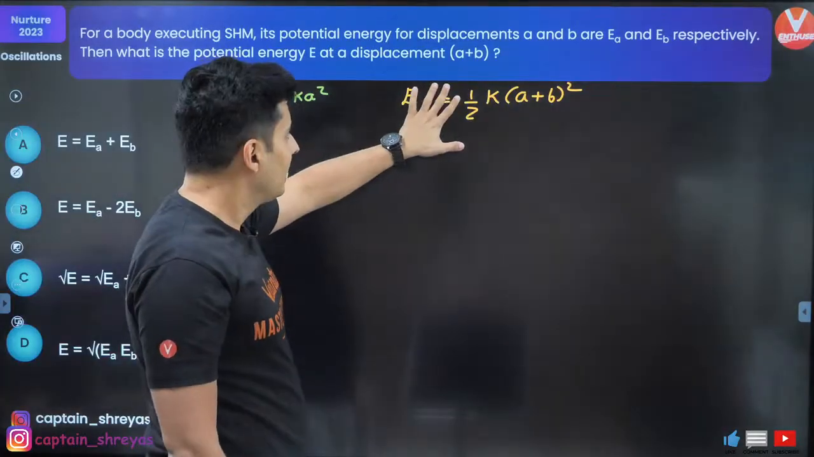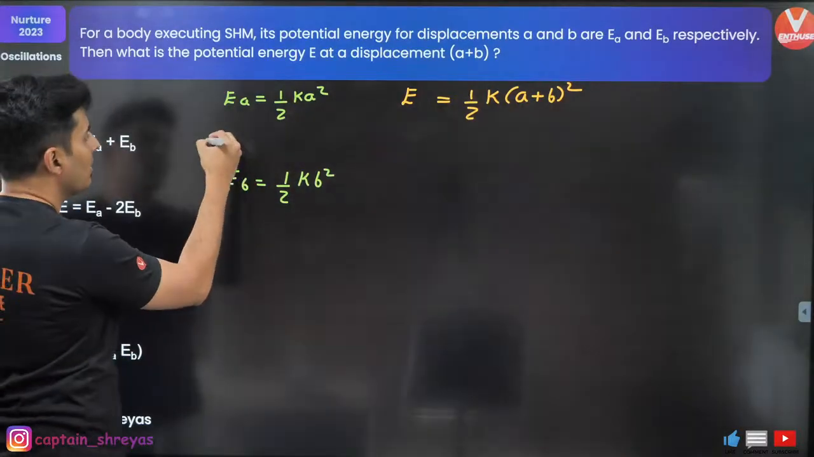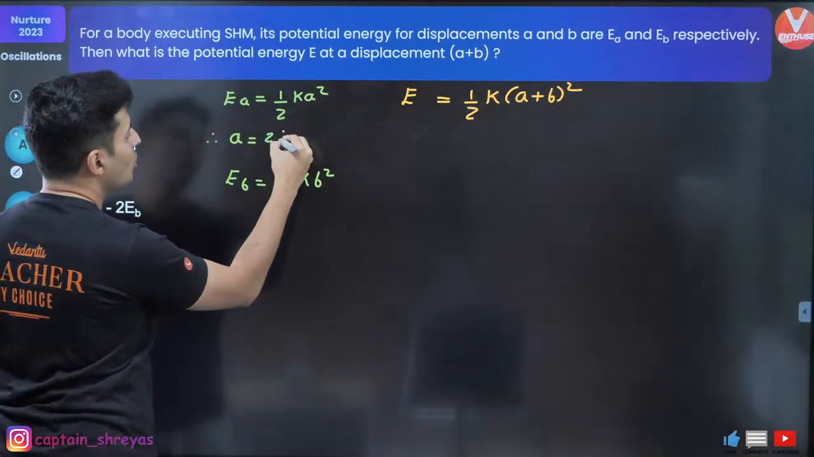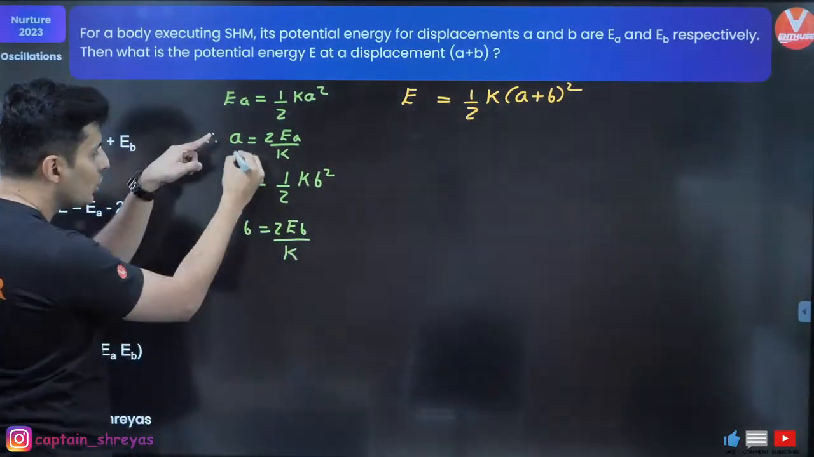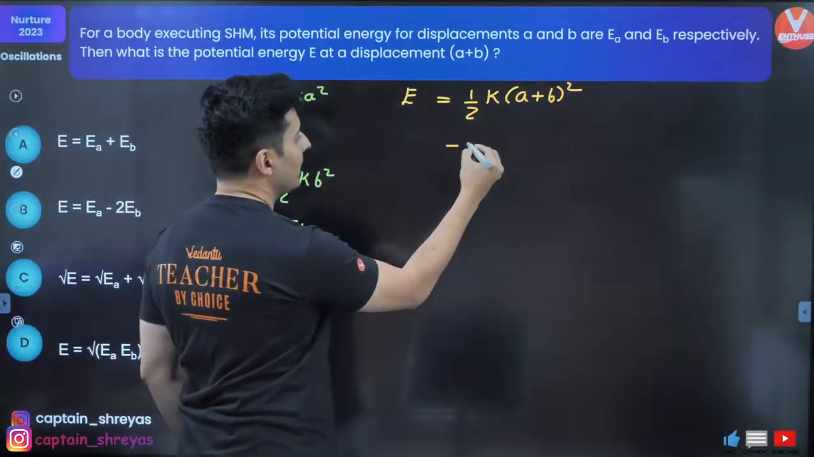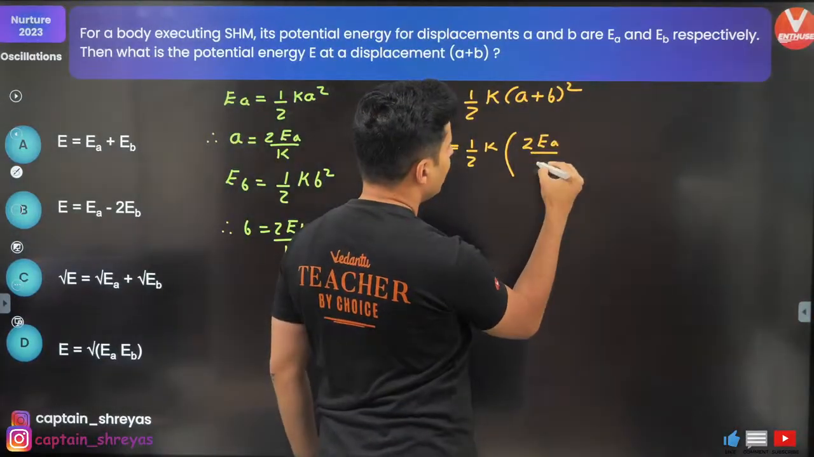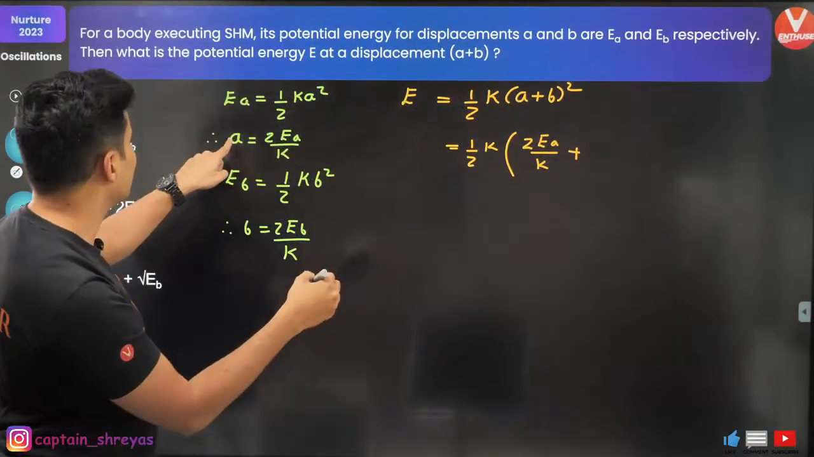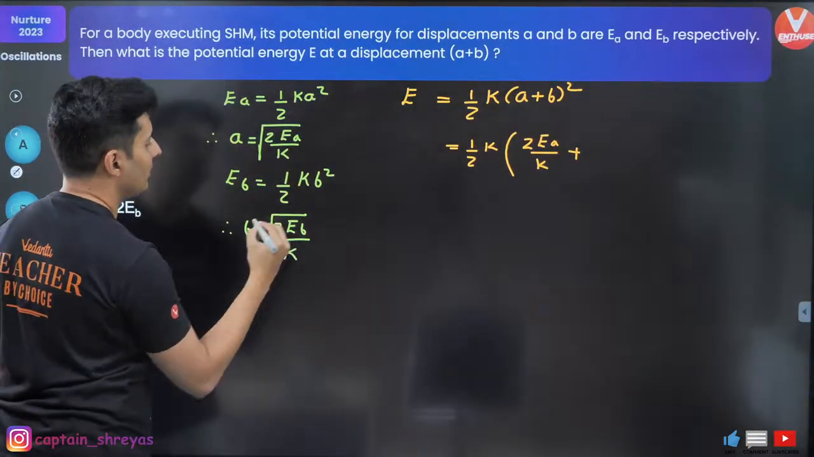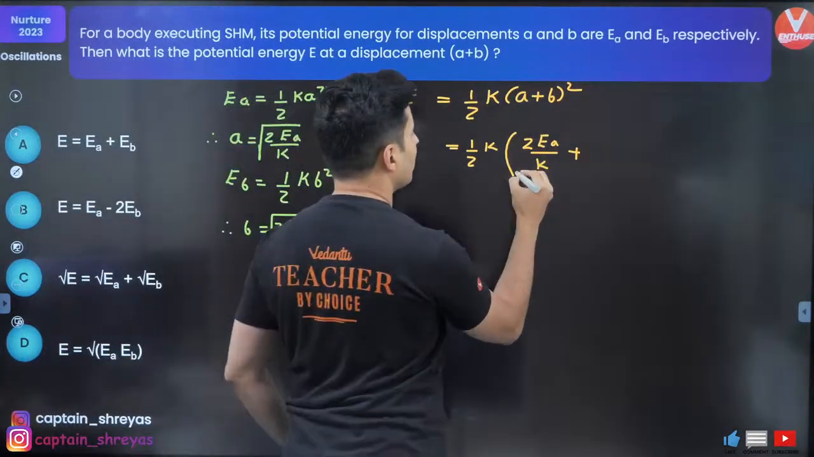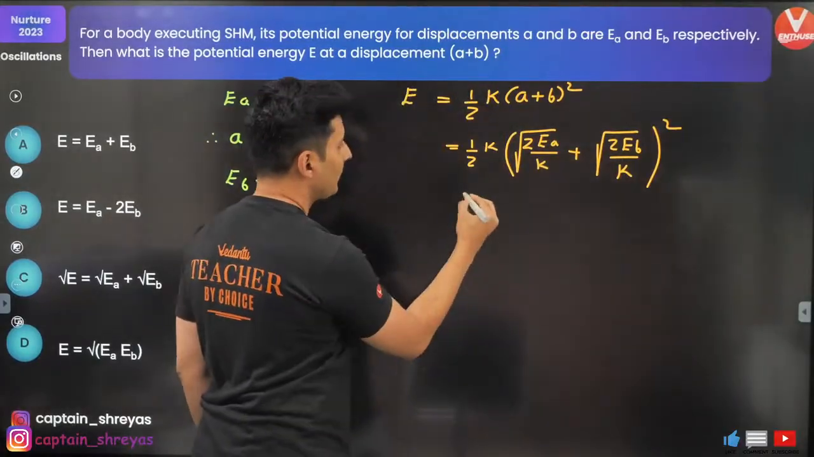Now, to do that, I need to substitute the value of A and B from here. So how about rewriting this equation? From here, A will be equal to root of 2EA by K, and from here B will be equal to root of 2EB by K. Use these values over there and see what you get. You will get half K times the whole square of root of 2EA by K plus root of 2EB by K.